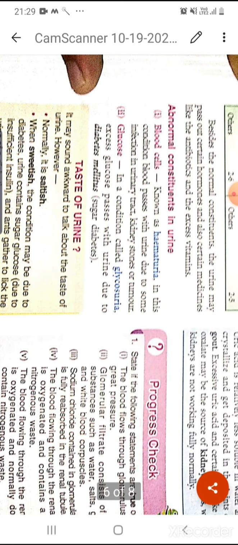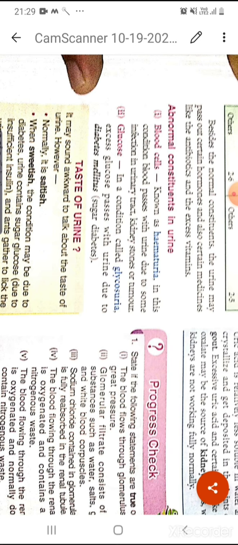Now the abnormal constituents of urine. We know generally urine is yellow in color and normally watery, means water is present there, but if any problem occurs in our body, then sometimes it releases a high amount of glucose, sometimes blood will come in urine, so all these are different problems.